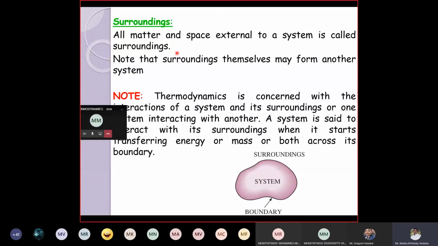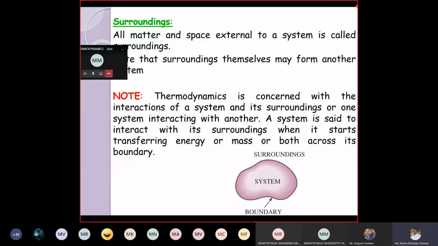All matter and space external to the system is called surrounding, as explained by you, by me. Note that surroundings themselves may form another system. There is a note there, go through it clearly. Thermodynamics is concerned with the interactions of a system and its surroundings. Always there is interaction between system and surrounding.